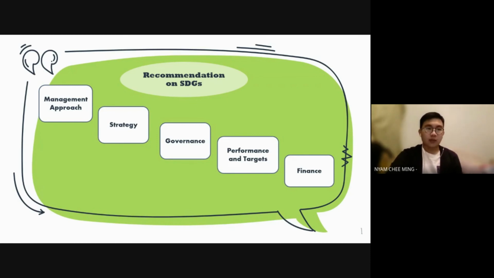Next is about the terms of strategy. Strategies in this context play an important role in contributing to the sustainable development goals in a way that creates long-term benefits. In that case, organizations can devise strategies in terms of business model to promote the SDG.